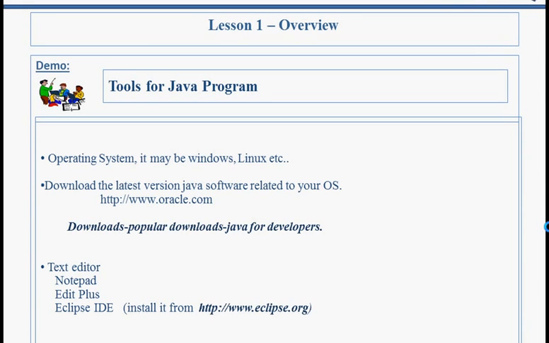Tools for Java programs. We need three things to run a Java program. First, an operating system. It may be Windows or Linux, etc. Then download the latest version of Java software related to your OS. Go through http://www.oracle.com. From there, go to Downloads, Popular Downloads, Java for Developers. From there, download the latest version of JDK and install it in your system. Then we need one text editor like Notepad, EditPlus or any IDE like Eclipse IDE.